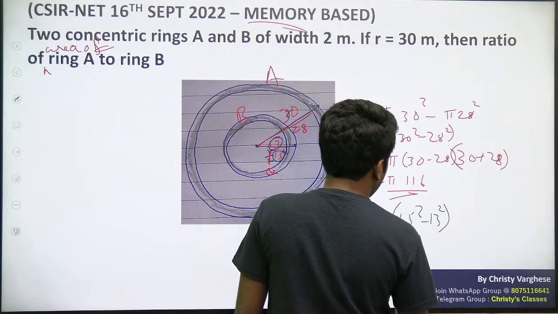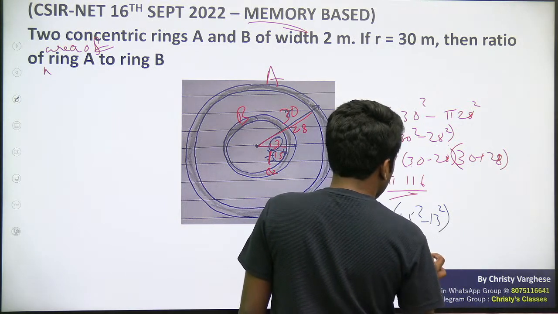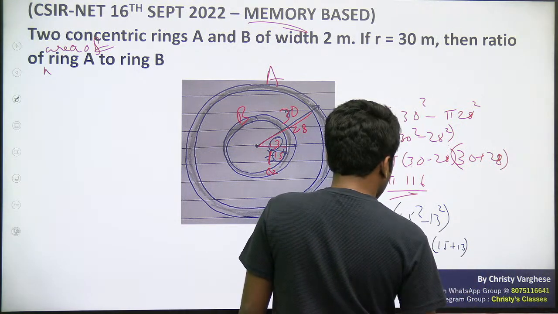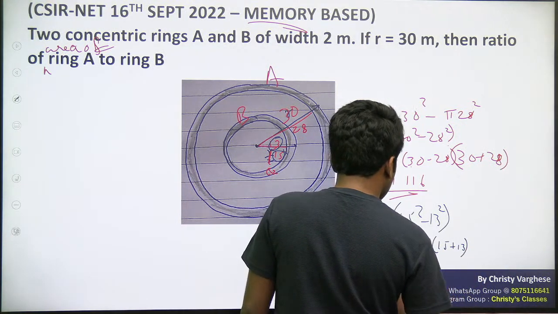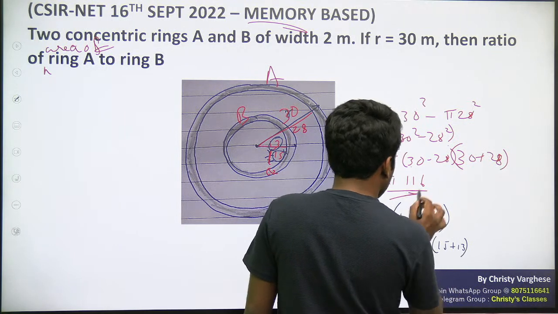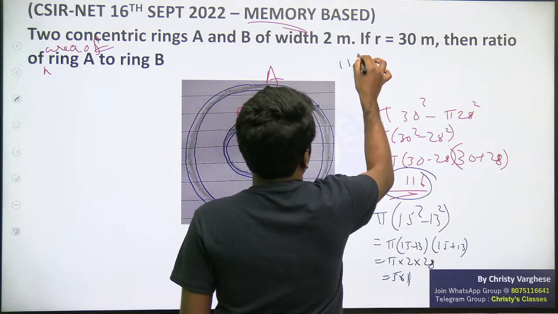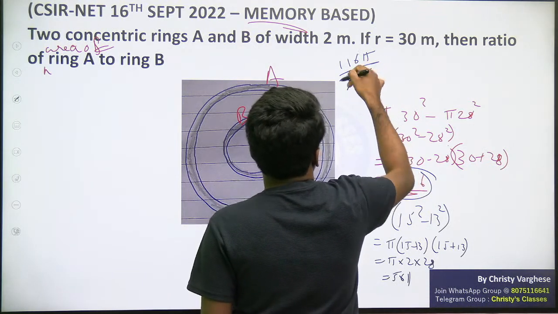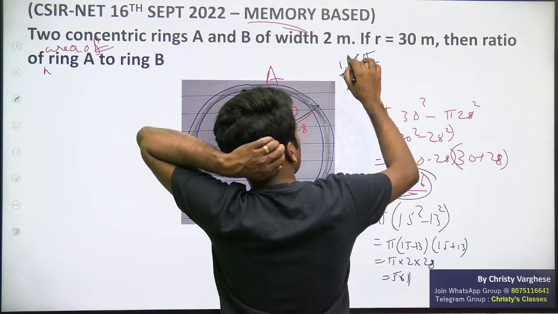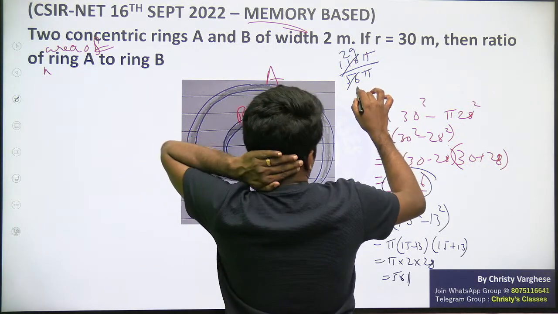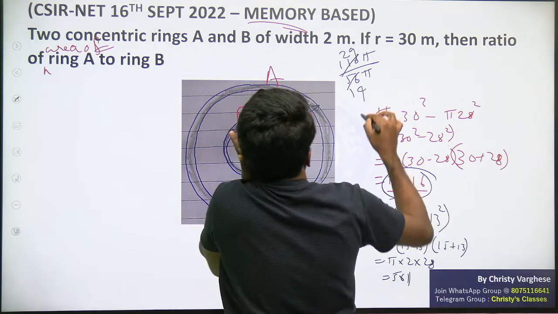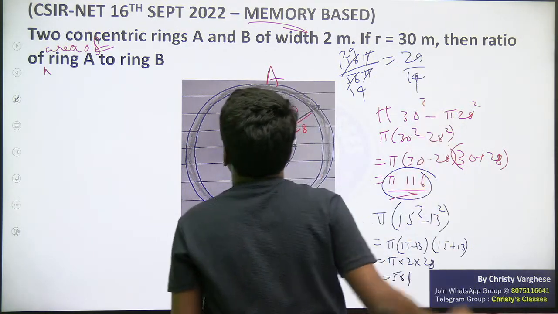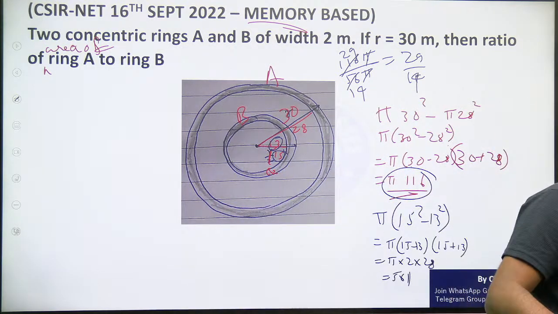That also you can simplify like this: pi into 15 minus 13 into 15 plus 13, that is pi into 2 into 28, that is 56 pi. So outer ring area 116 pi, inner ring area 56 pi. Cancelling it, you will get 29 by 14. Pi and pi cancel. 29 by 14 should be the correct answer. I hope it is clear. Simple question only.